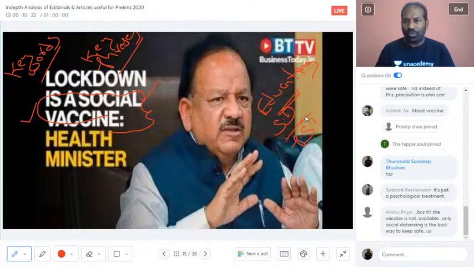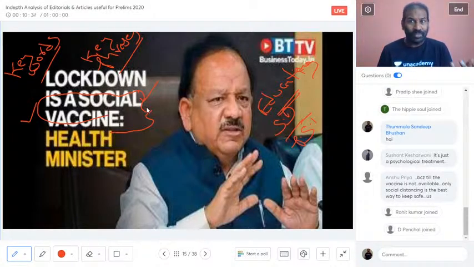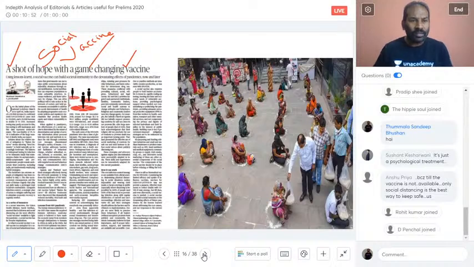That is what the social vaccine is, and that is what the health ministry has spoken about. I'm taking this point very seriously because when the health ministry comes up with something, we haven't really focused on it, but the UPSC might. UPSC might focus on what the minister says, what the secretary says, what the prime minister says. So we need to identify the keywords and key phrases which are really important from the civil services prelims and mains point of view. So there is a shot of hope with a game-changing vaccine.